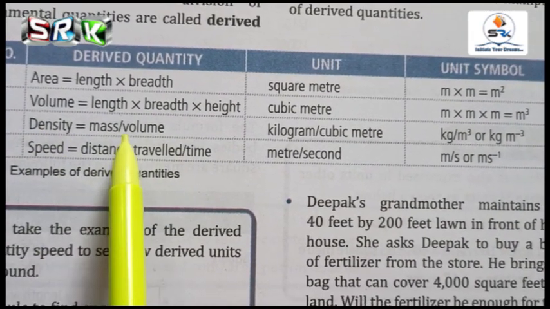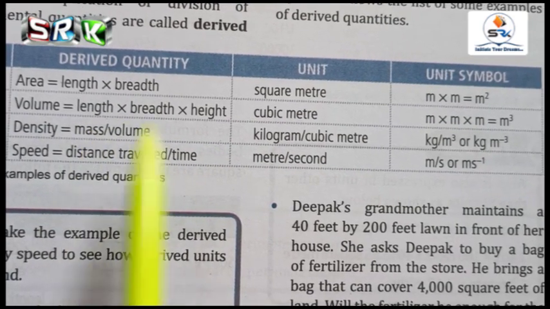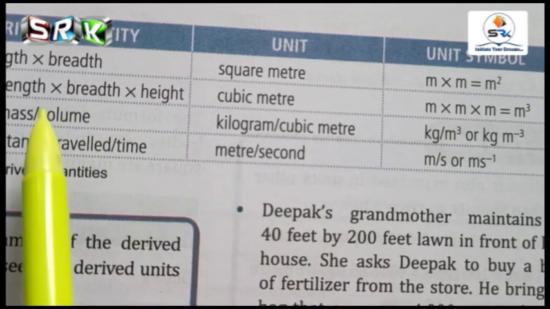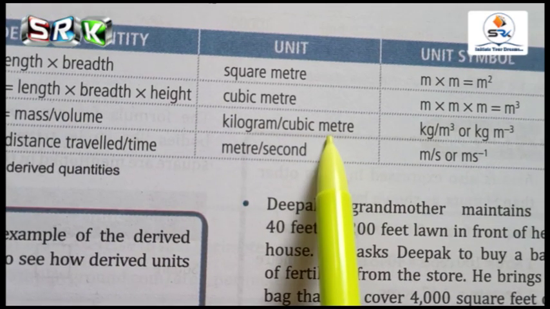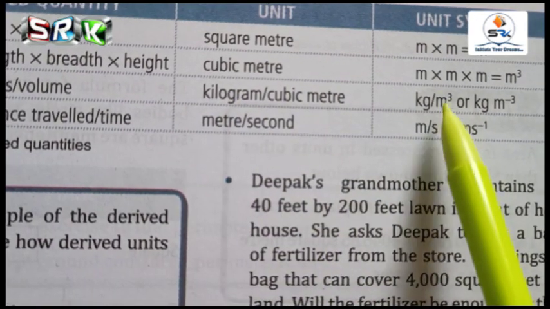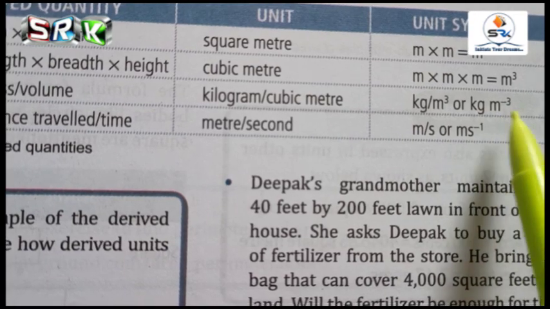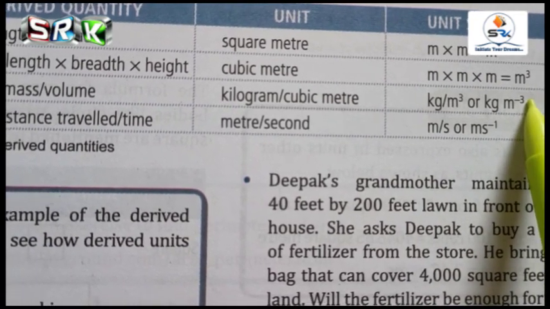Density is equal to, what is the formula to calculate the density? Mass by volume. Mass would be represented in kilogram, and volume would be represented in cubic meter. So what will be the unit for this? Kilogram is kg and for cubic meter it is meter cube, or otherwise it could be written as kilogram meter to the power of -3.